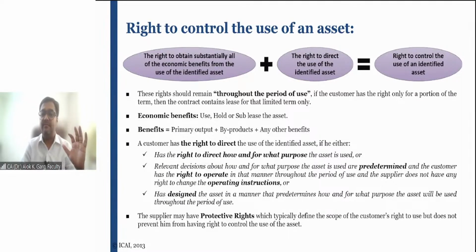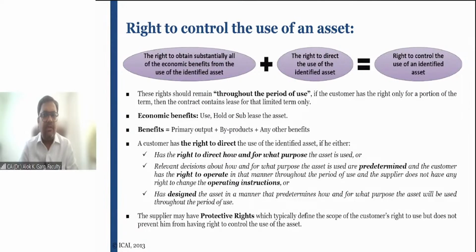So number 1, who is having a right of economic benefit from use of the asset? That is number one. Number two, who is having a right to direct the use of the asset? Number one talks about benefits, who is getting the benefit from use of the asset. Economic benefit, I'm talking about economic benefit. Number two, who is directing the use? Who is deciding the use of the asset?